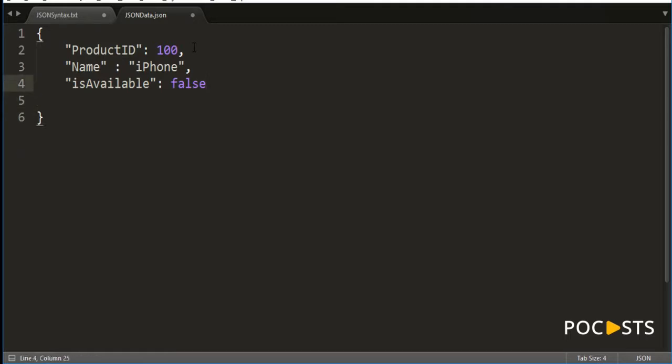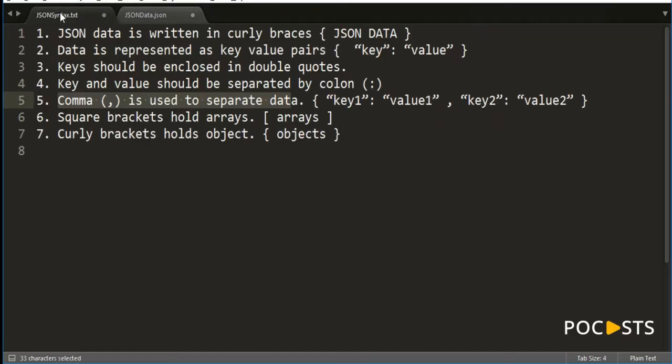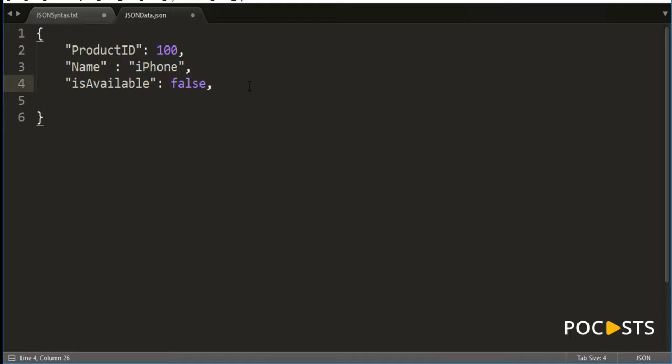Then, if you want to write one more, you use this colon to write it. The square brackets are used to hold the arrays. So if you want to write an array, you basically use square brackets, and if you want to define one more key value pair, you need a comma.